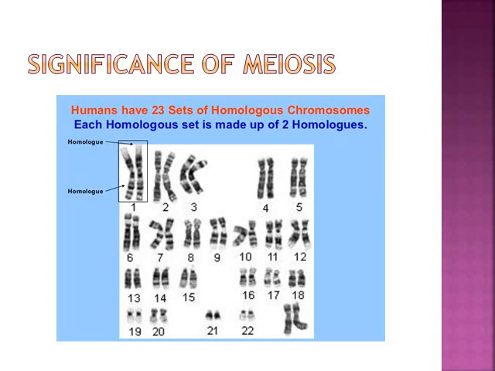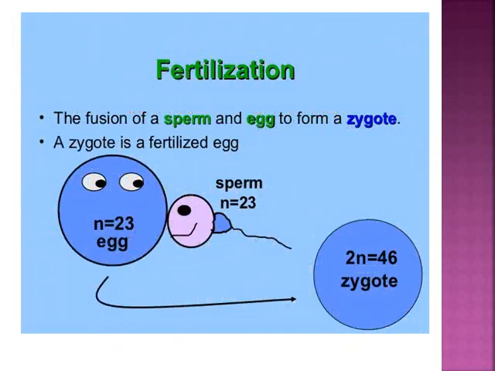First of all, we will take an example of human beings. We know that humans have 23 sets of homologous chromosomes, meaning the total number of chromosomes is 46. When we make the pairs, there will be 23 pairs, and each homologous set is made up of two homologous chromosomes. That is an example of a human cell.